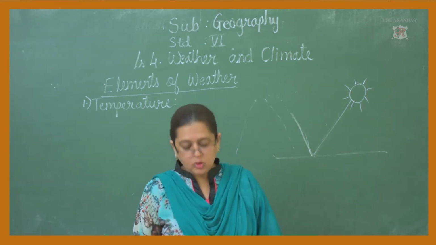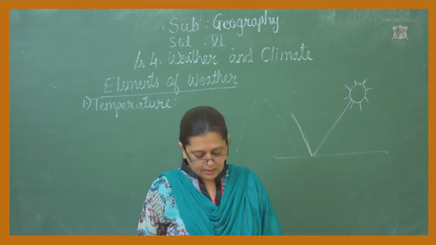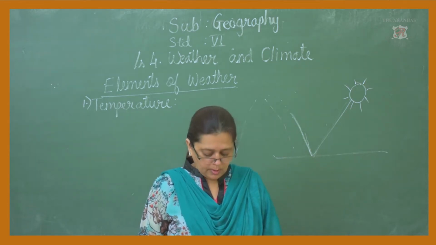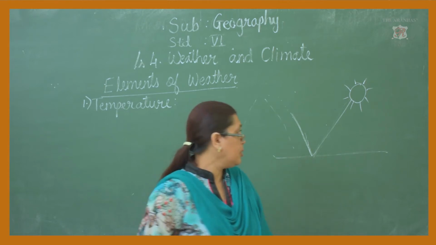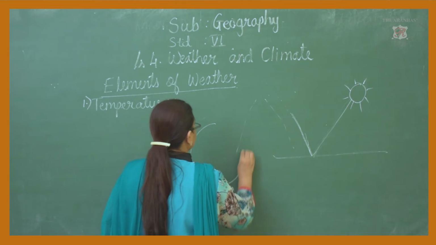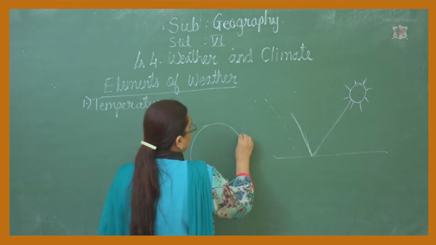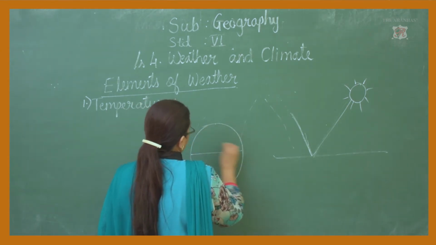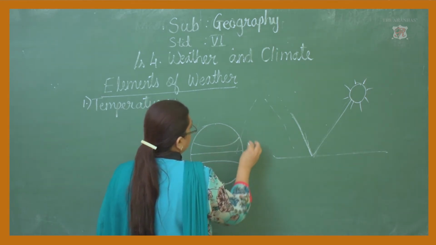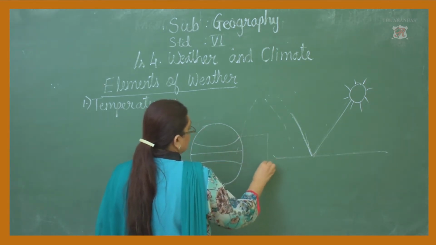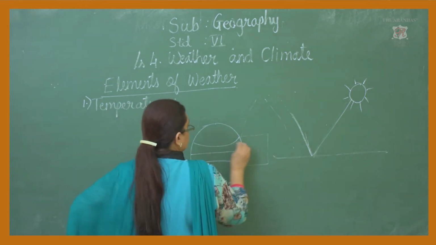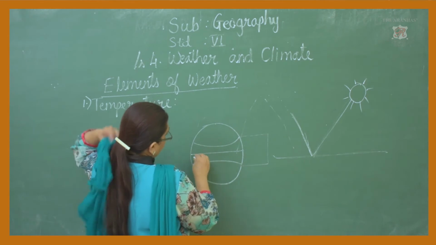The temperature also goes on decreasing from the equator towards both the poles. This is the equator. These parts get the direct sunlight, only these parts.